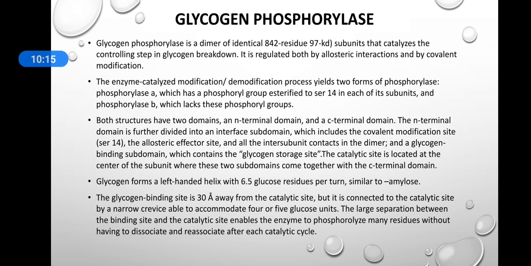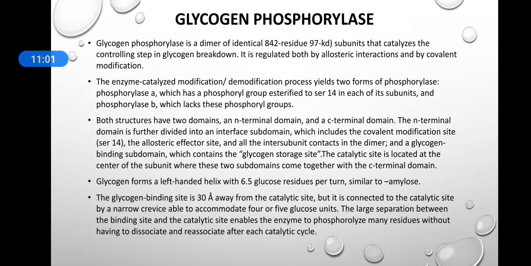The first one is glycogen phosphorylase. It is a dimer of identical 842 residue subunits and it is 97 kilodalton in weight. This is the enzyme that catalyzes the controlling step in the glycogen breakdown, and it is regulated both by allosteric interaction and by covalent modification. This modification or demodification will yield two forms of phosphorylase, that is phosphorylase A, which has a phosphoryl group esterified to serine 14 in each of its subunits, and phosphorylase B, which lacks these phosphoryl groups.